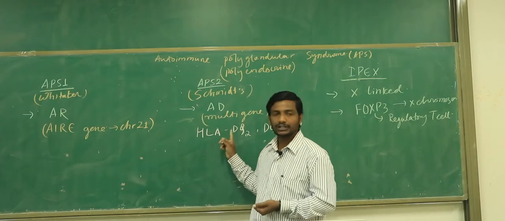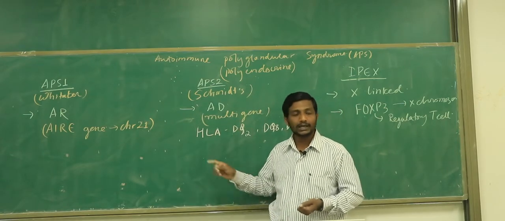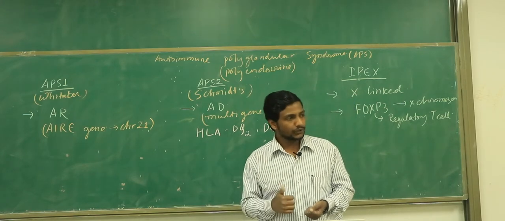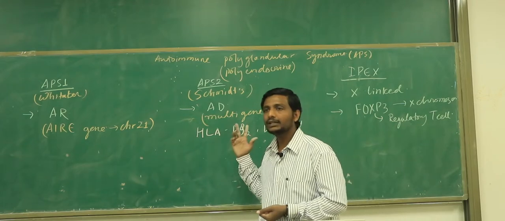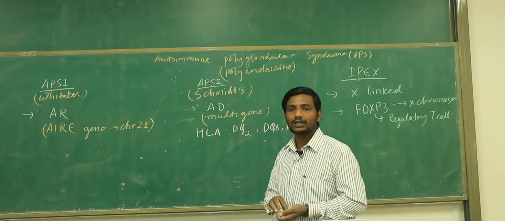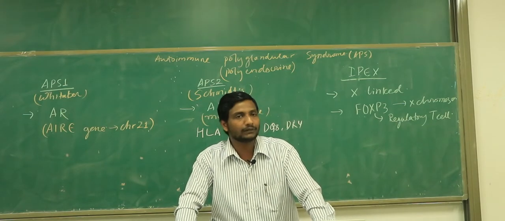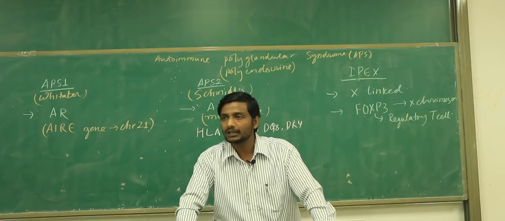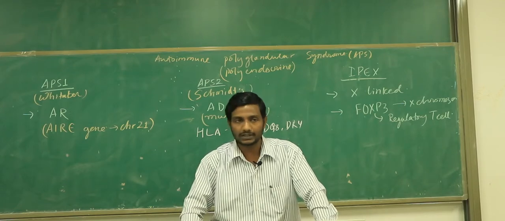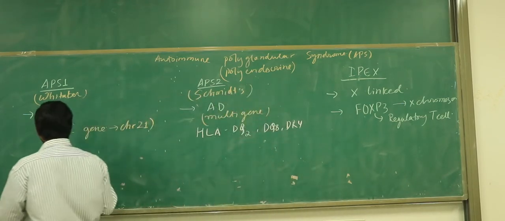And which is the gene associated in the APS2? There are multiple genes associated, and they are also having the HLA association. Tell me the three HLA associations here. DQ2, DQ8, and the DR4, right? And then tell me what is the gene associated in case of the IPEX? FOXP3. It is going to have the function of regulation of which cells? Regulatory T cells, and if they are affected, that's why the person is going to have the immunodeficiency. Any question till now?